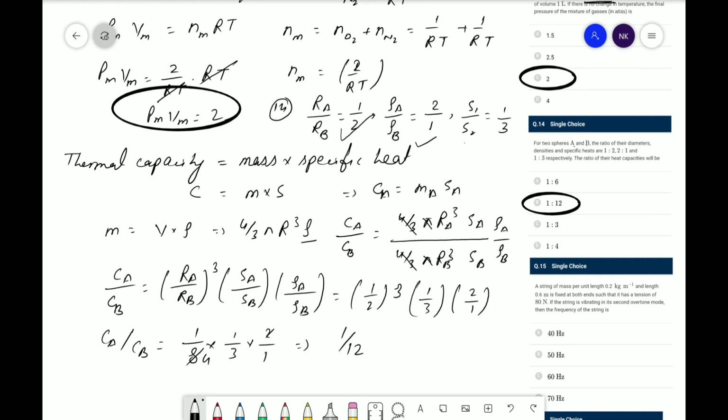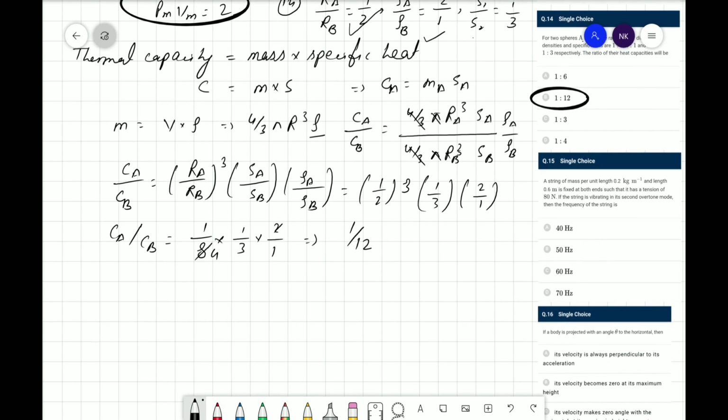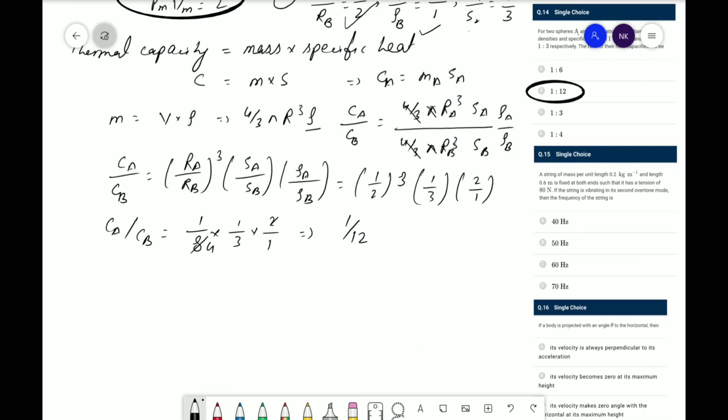What is the next question saying? In the next question, a string of mass per unit length 0.2 kilogram per meter and length 0.6 meter is fixed at both ends such that it has a tension of 80 Newton. If the string is vibrating in the second overtone mode, then what is the frequency of the string?